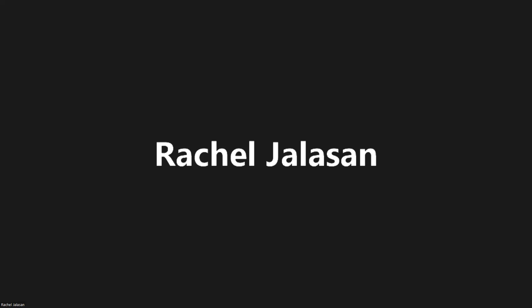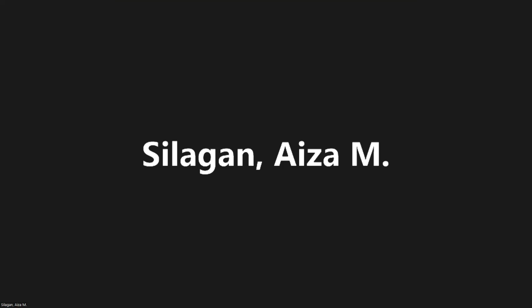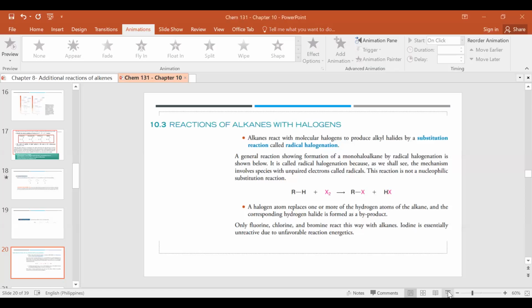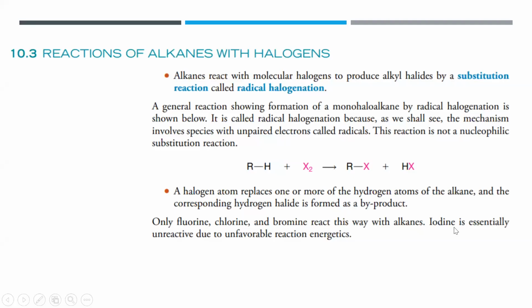So let's continue with our lesson. Time check, 5 minutes of copying. Anyway, this is the same problem. Let's proceed to the reactions of alkanes with halogens. Before we end, we proceed to the reactions and the mechanisms, and Rachel, we can talk after that session. Alkanes can react with halogens by radical halogenation. Remember, alkenes, with a C double bond, react with halogens by addition reaction.